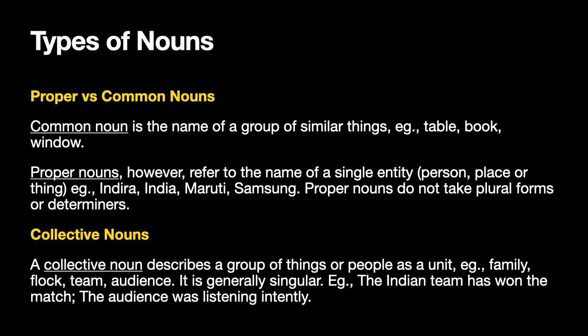This family lives in this particular house. So you say this family lives here, and not this family live here. Lives, because it is singular. Some examples of sentences with collective nouns: the Indian team has won the match. Even though the cricket team consists of 11 members, you still say the team has won the match, because the team is a single unit, so grammatically it is singular.